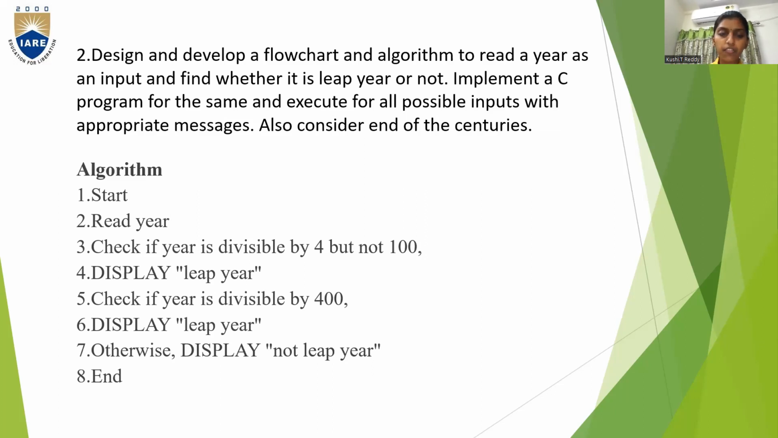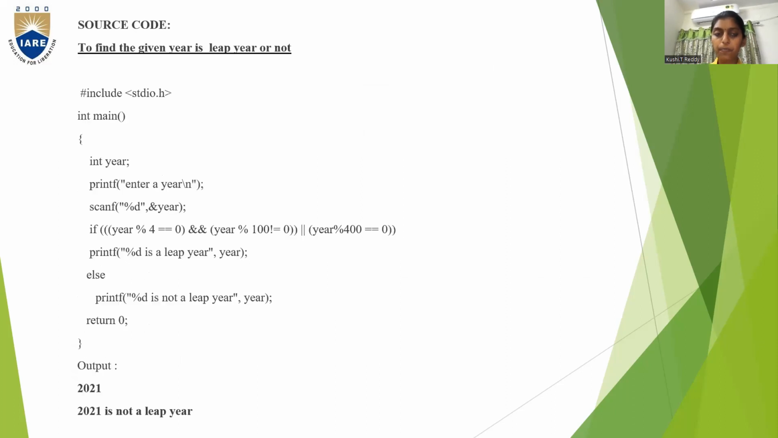First, in the first step, we are going to start. Next, we are going to read the year. Check if year is divisible by 4 but not by 100. This is the if condition. If this condition is satisfied, you will display leap year. And check if year is divisible by 400. If this condition is satisfied, you will display leap year. So these are the conditions for displaying leap year. If all these conditions fail, then you will display not a leap year. And then the final step is end, that is the stop condition.